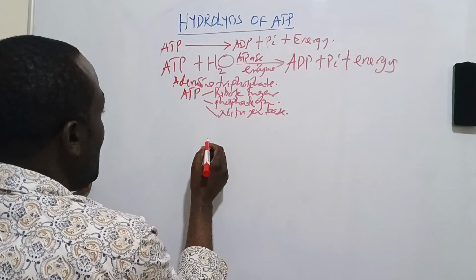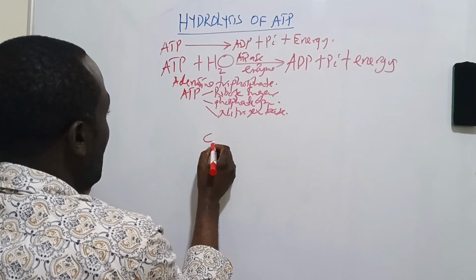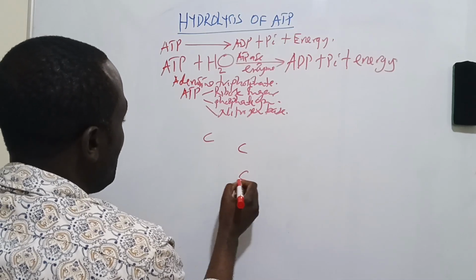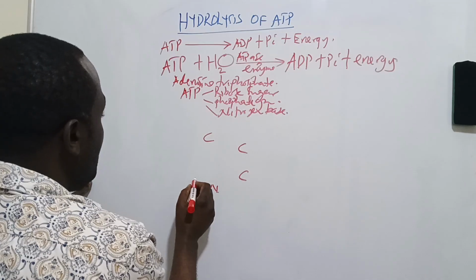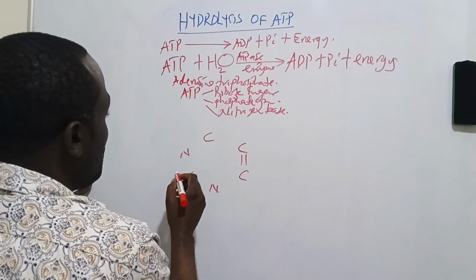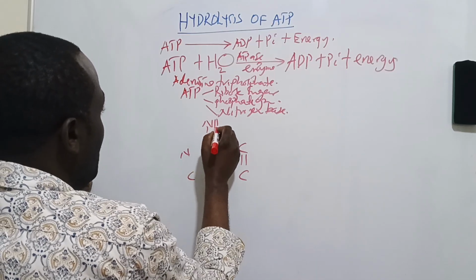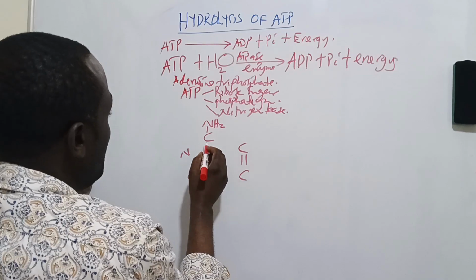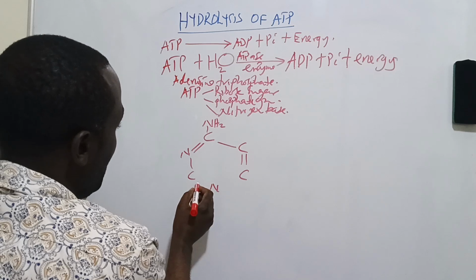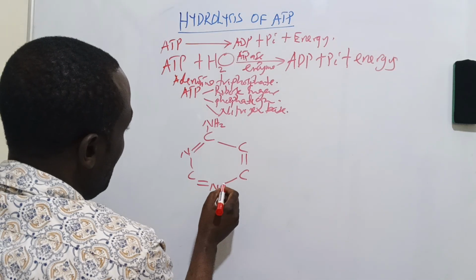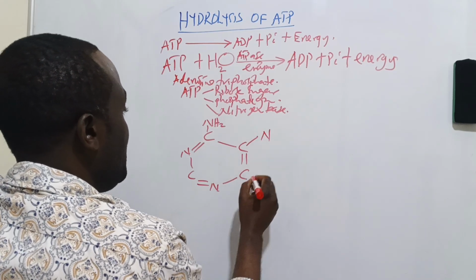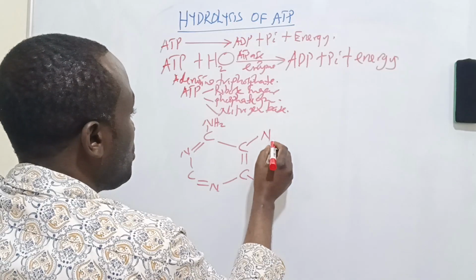Here we have adenine. It has an imidazole ring.